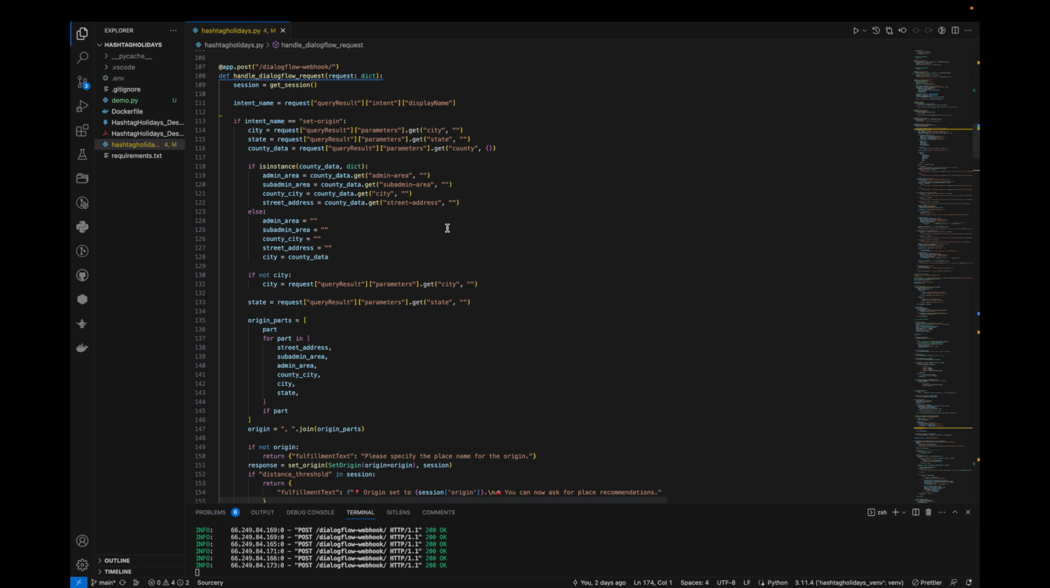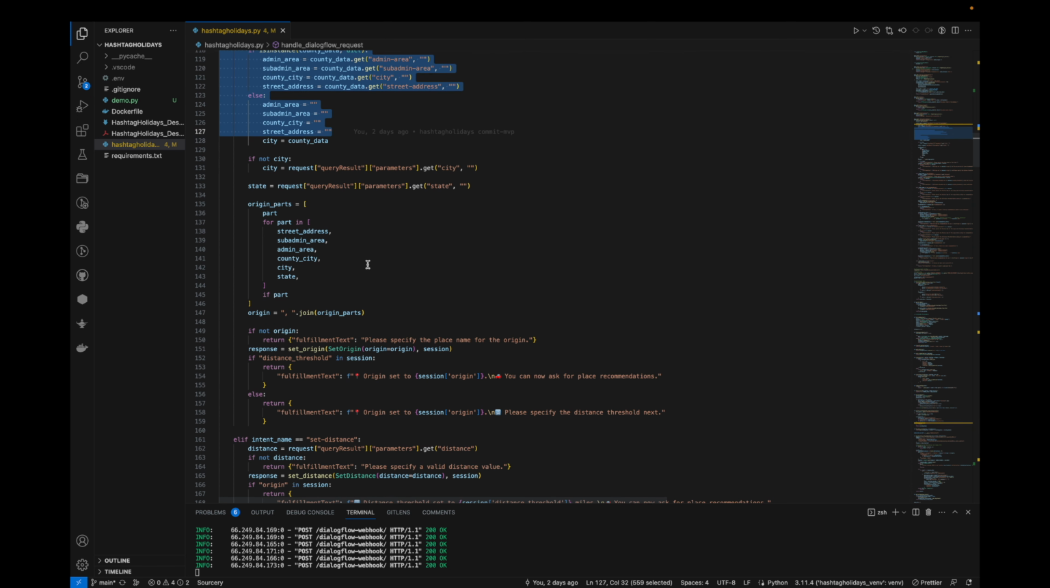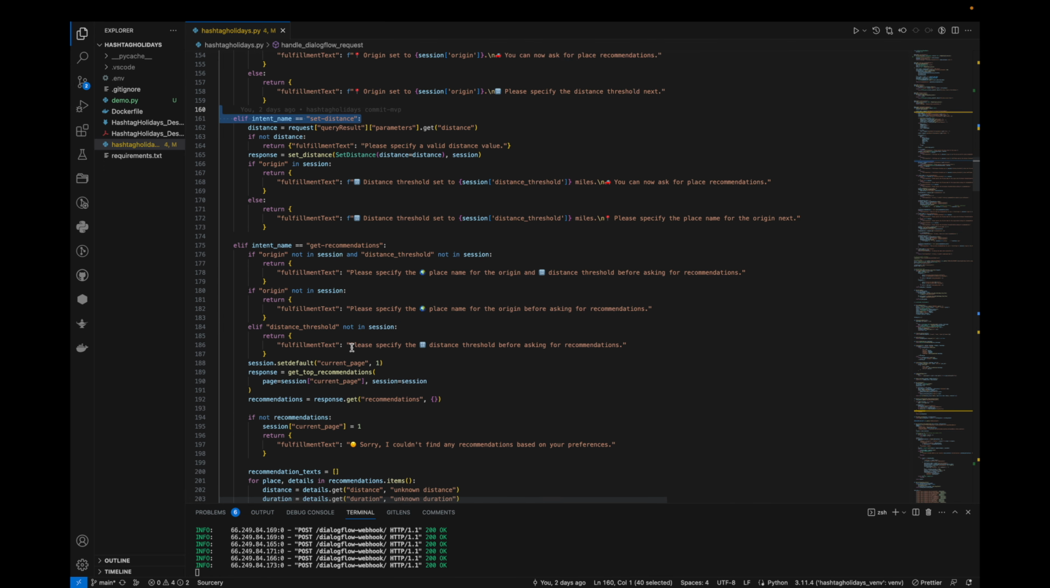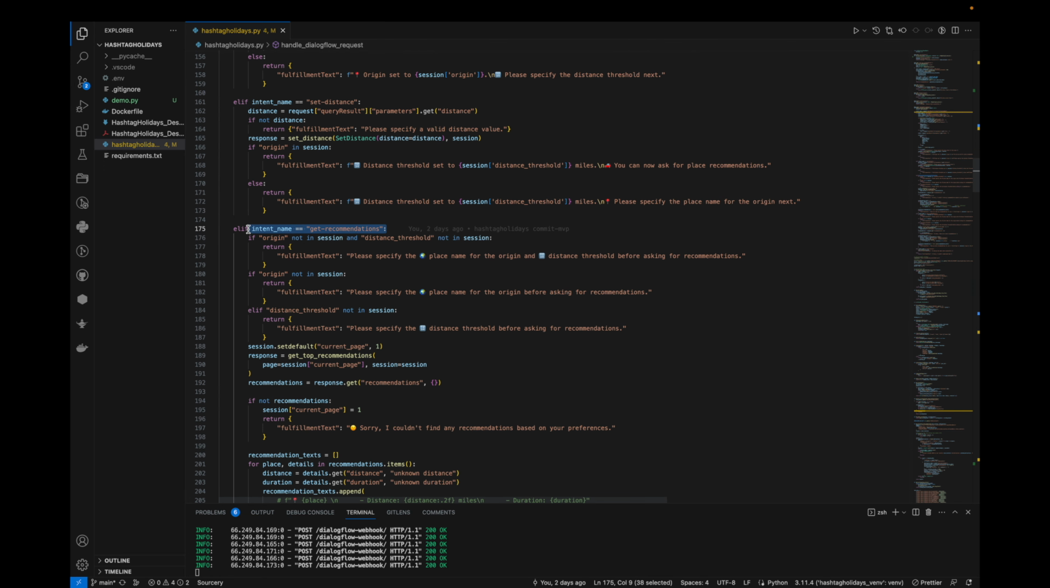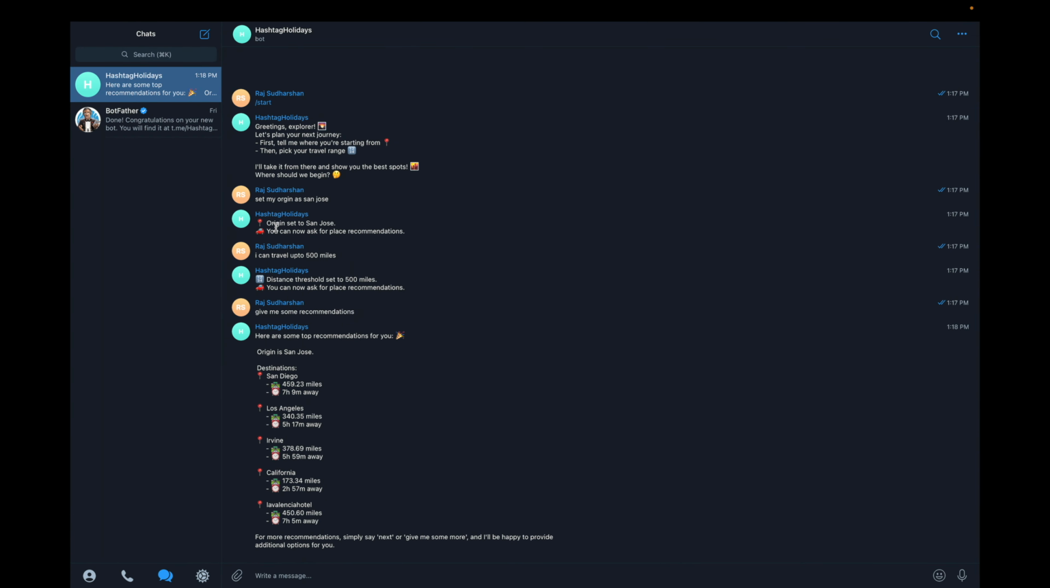And Dialogflow calls the appropriate API based on the user's intent. For example, if the user is trying to set origin, this calls the set origin API with a predefined intent name, set origin, and we process the result parameter to perform the coding logic. And likewise, it's the same for the set distance API and get recommendation. So we get the intent from Dialogflow, and based on the intent, we perform the coding logic. And there you have it, quick, intuitive, and personal travel recommendations all through a simple chat service.